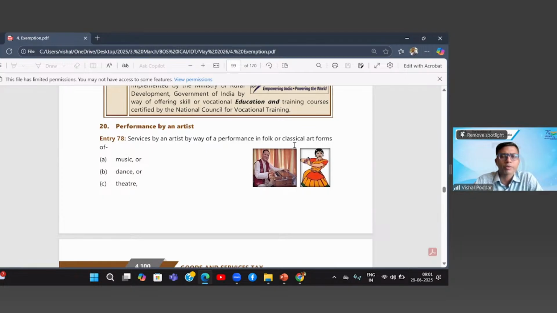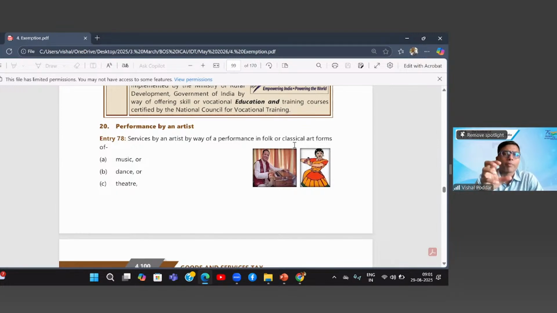So I hope you all know the difference. Folk is where it is related to any particular area or any particular small section of some region. There are some art forms that we always call folk dance. These are either music forms or dance forms limited to a particular tribal area or a group of people residing in a particular place.